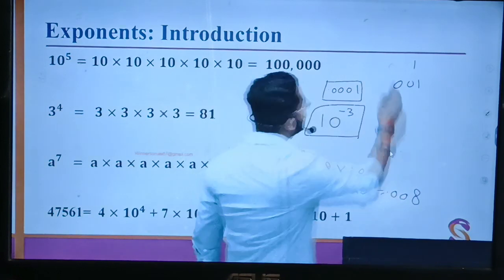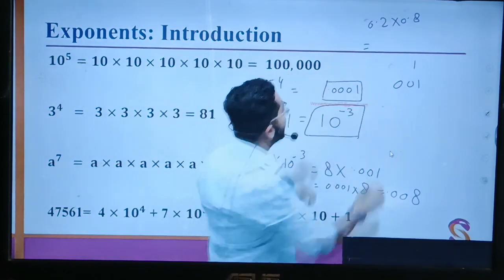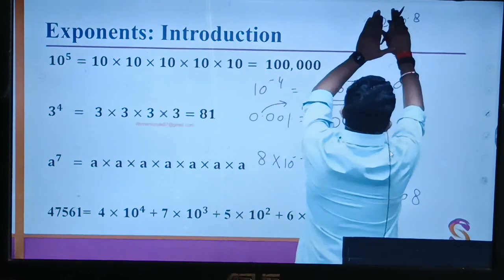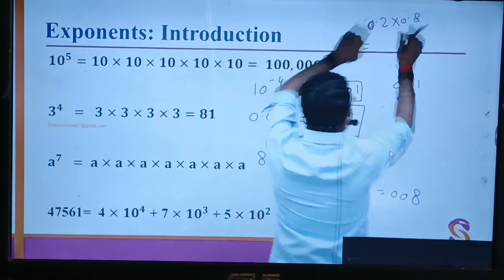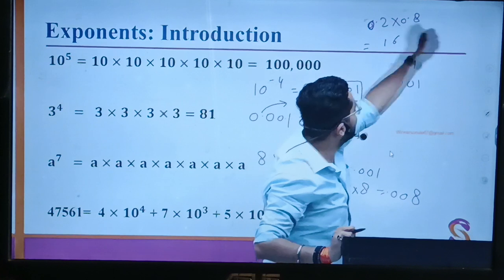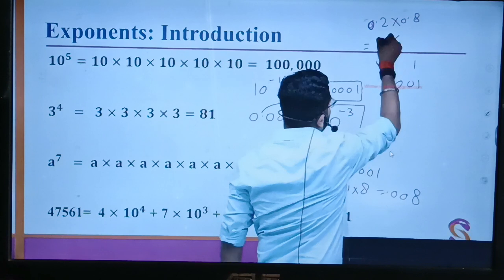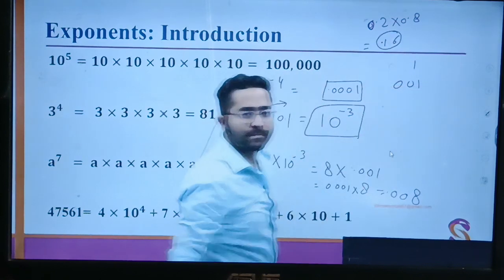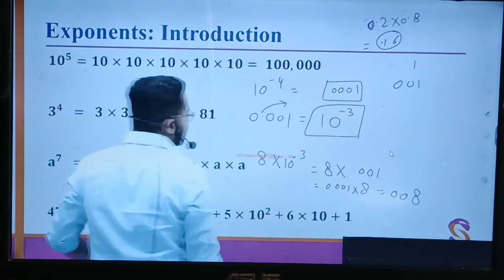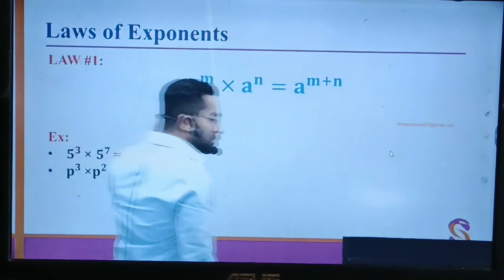So 0.008. If there is a multiplication 0.2 into 0.8, what will be the answer? Simple. Just forget whatever decimal is given. Just see the numbers themselves. 2 into 8, 16. And how many digits after the decimal are placed? Here 1 digit, here 1. Total 1 plus 1, 2 digits. So the decimal is here: 0.16. Got it? So now we will move on to the next law. Now we have certain laws.